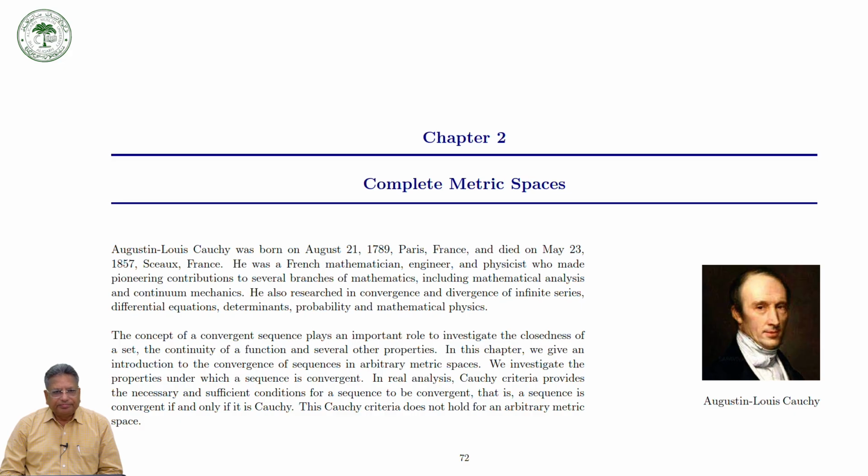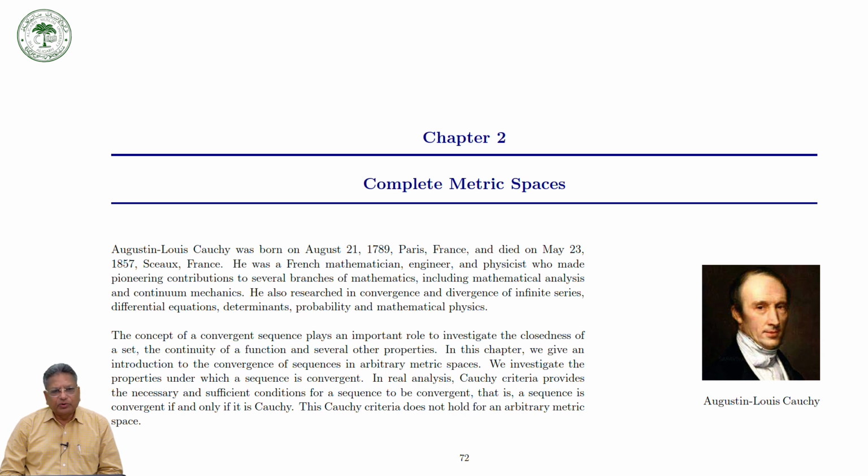Welcome you all once again in this course of metric spaces, and today we will discuss complete metric spaces. Now the question is, what are complete metric spaces? Complete metric spaces are those in which every Cauchy sequence is convergent. If every Cauchy sequence is convergent in a metric space, then the space is called a complete metric space.